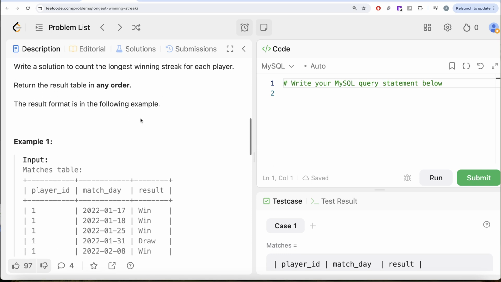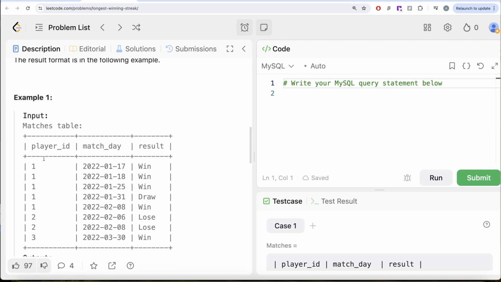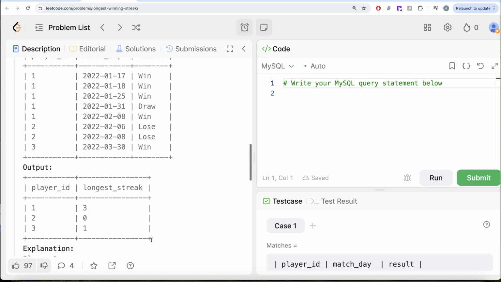Okay, let's go through this example. So here we have player ID 1, 2 and 3. For player ID 1, what is the longest winning streak? 3. For player ID 2, only losses, so 0. And player ID 3 played only one match and won that, so the longest winning streak is 1. And that is what you have in our output.